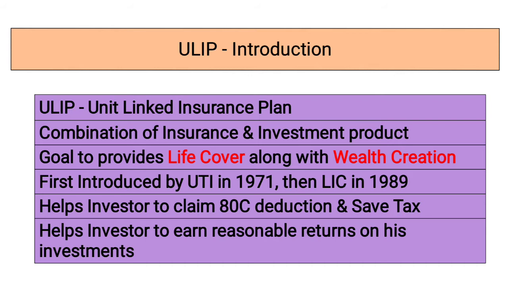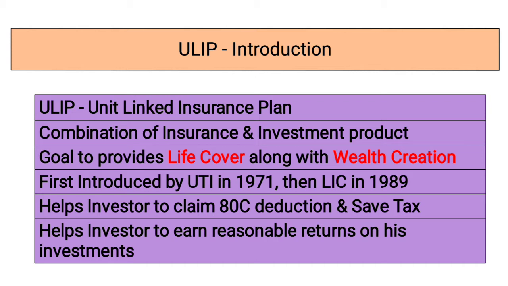So ULIP stands for Unit Linked Insurance Plan. Here the investor gets a combination of two products. First, he will get insurance, and second, an investment product. Through insurance he can cover his life in emergencies as well, and through the investment product he can create